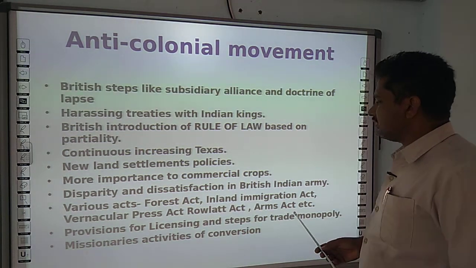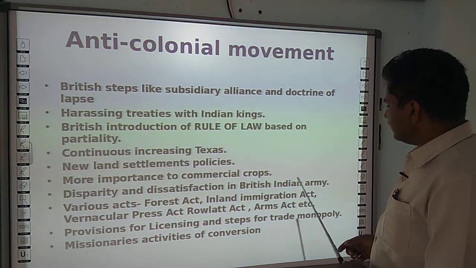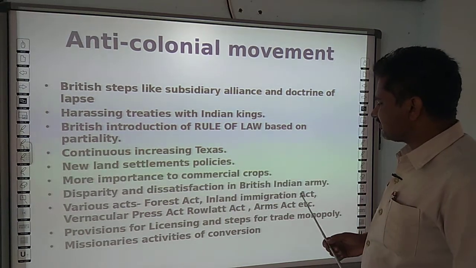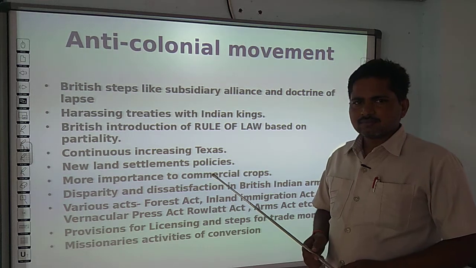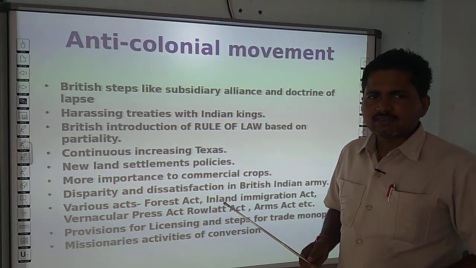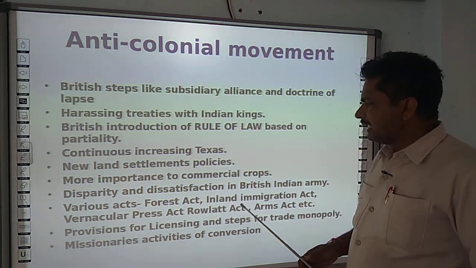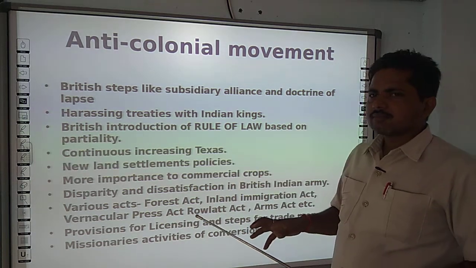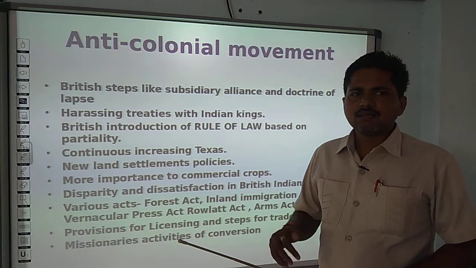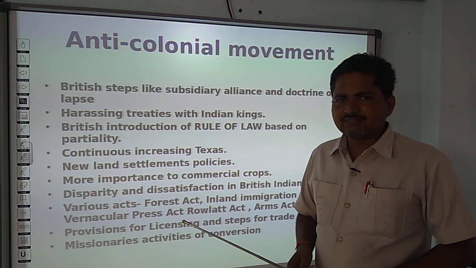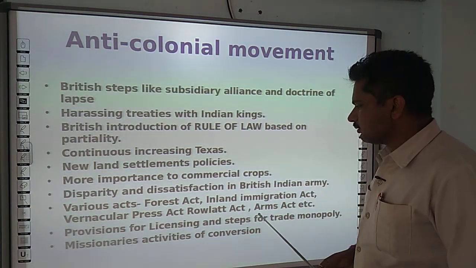Various acts like the Forest Act, Indian Immigration Act, Vernacular Press Act, Rowlatt Act and Arms Act were considered a threat for Indian people, as all these acts were imposed to suppress the various activities of Indian people.